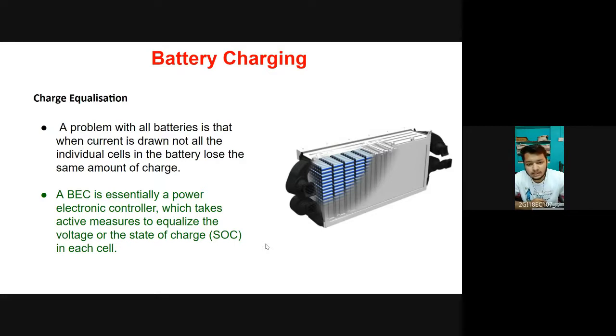Typically, in an electric vehicle, as shown in the figure, the battery pack consists of a cluster of cells where each lithium-ion cell is not exactly equal to the others in terms of capacity, internal resistance, or even self-discharge rate, because of normal dispersion during the manufacturing of the batteries.